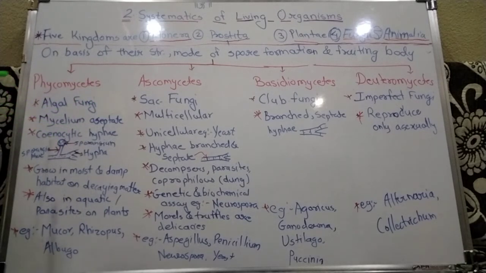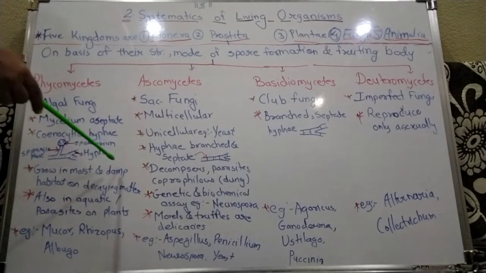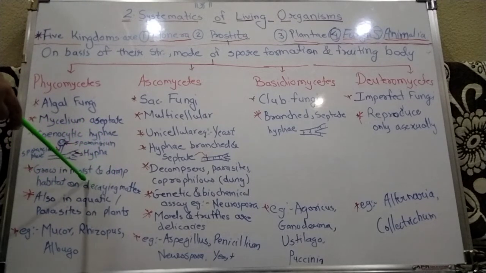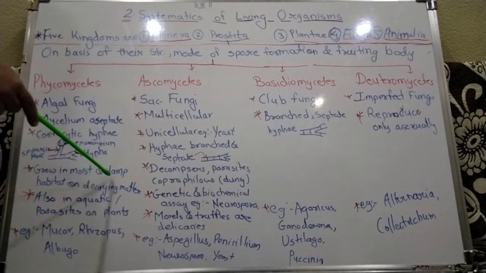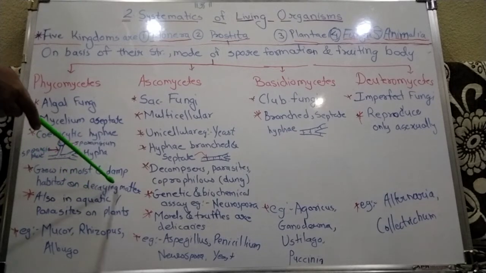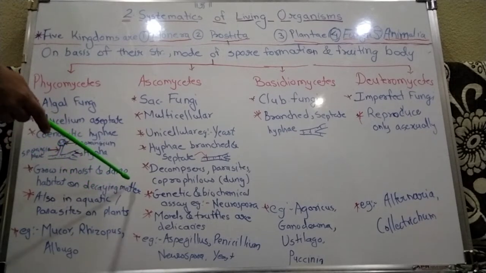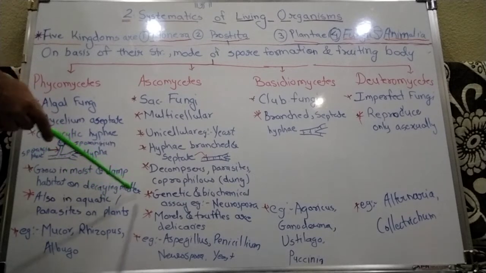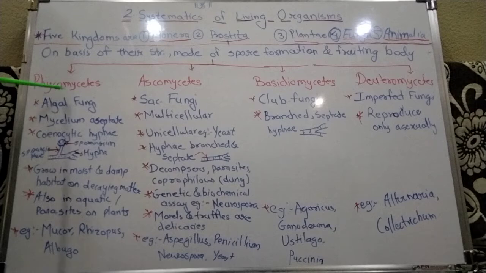Next character: they commonly grow in moist, damp habitats on decaying matter, that is, dead or decaying matter such as different types of leaves, bread and chapatis.